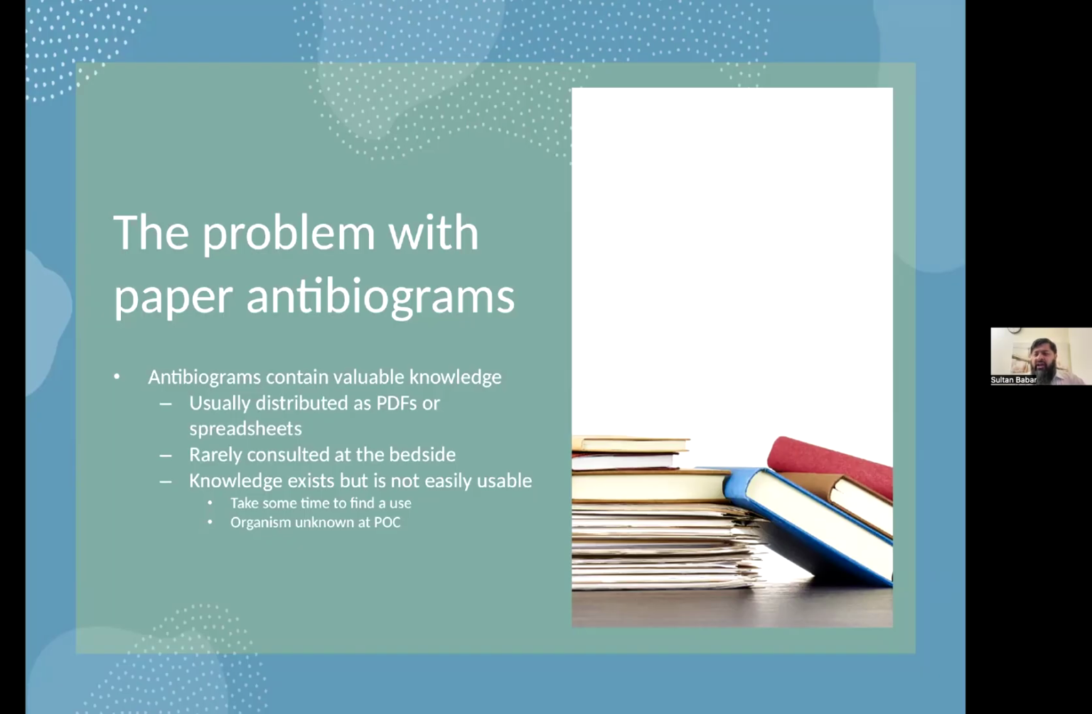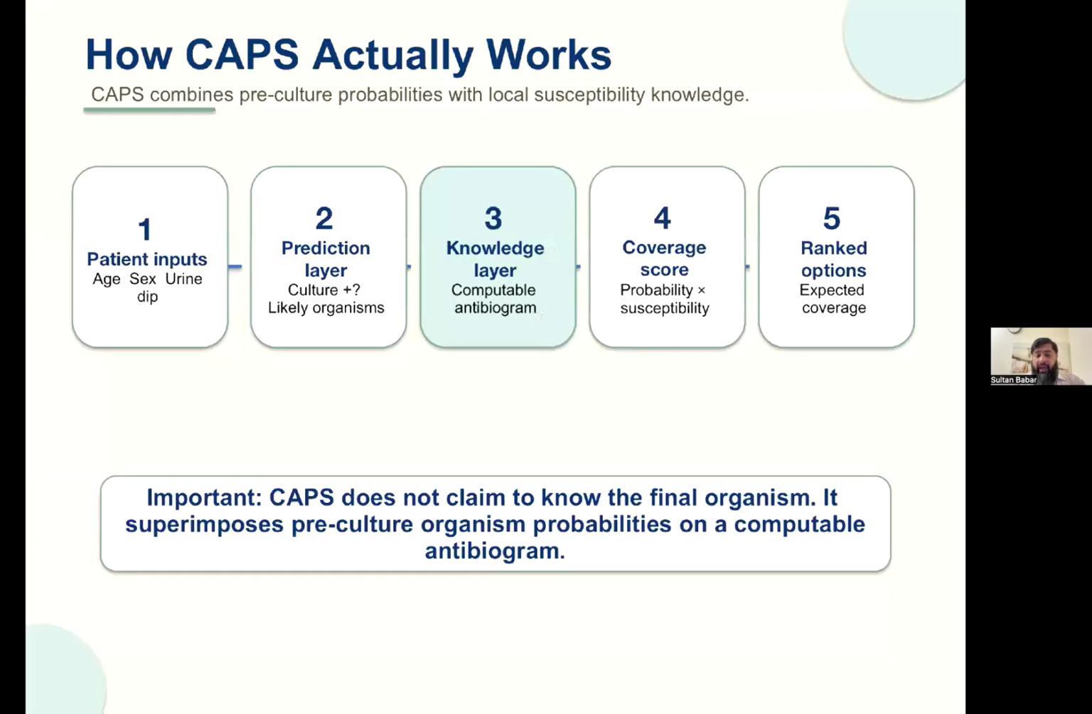They're almost rarely consulted at bedside, which leads to the information being there but not being easily usable. And on top of that, frequently the organism, for example in urine, is not known at the point of care. We know that the patient likely has a urinary tract infection, but we are uncertain of what that organism is going to be. So we came up with the CAPS system.